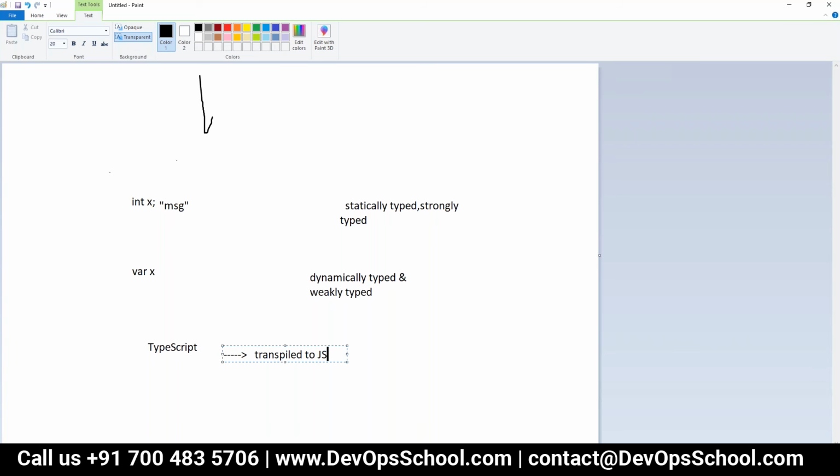Means, what code is going to get executed inside the browser? JavaScript. But JavaScript is dynamically typed and it is weakly typed, right?